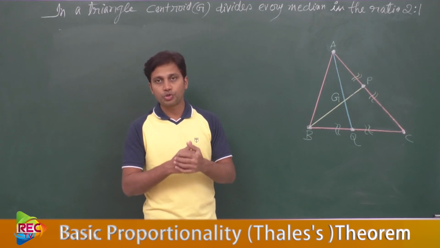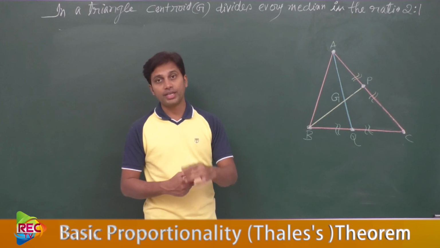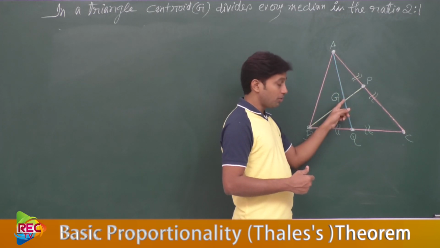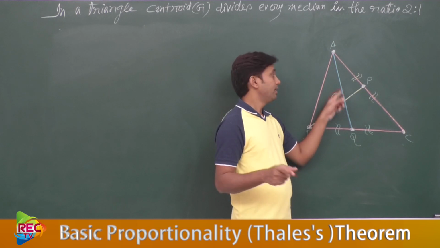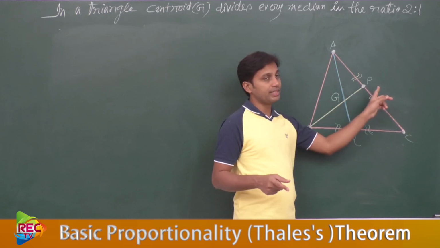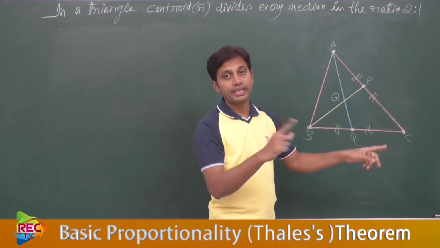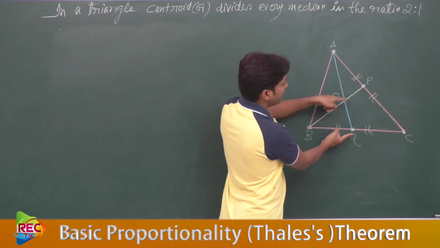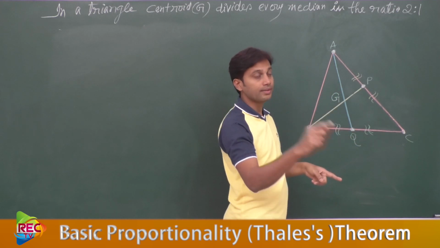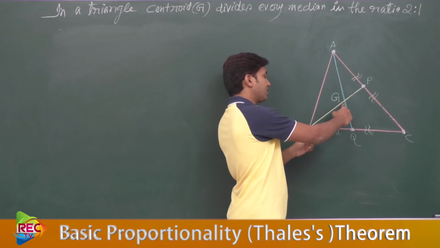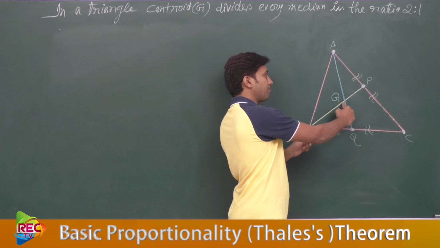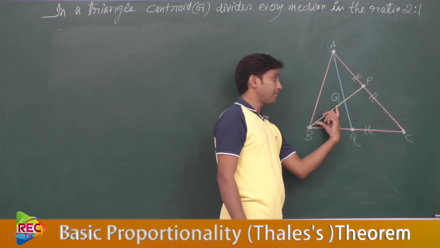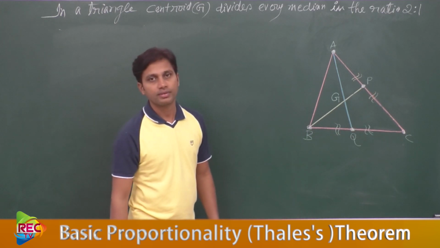Now what we need to show here is that the centroid will divide either this median or the other median also in the ratio 2:1. That means the ratio of this segment to this segment should be 2:1. Similarly, the ratio of this segment to this segment should be 2:1.